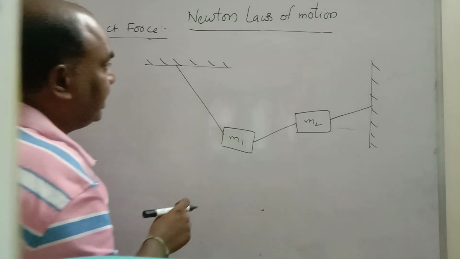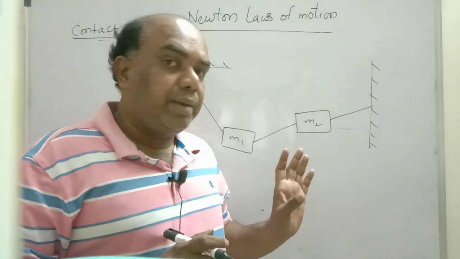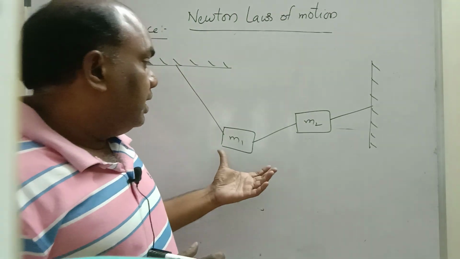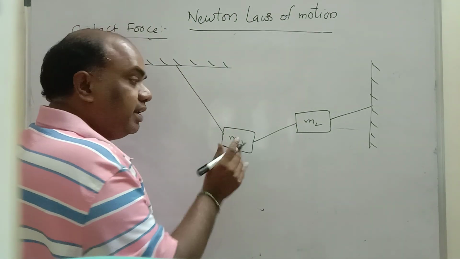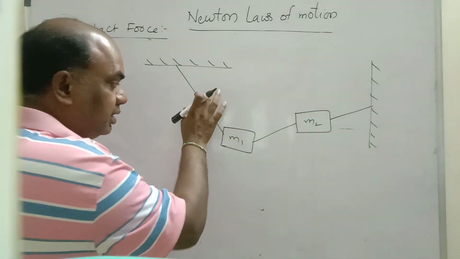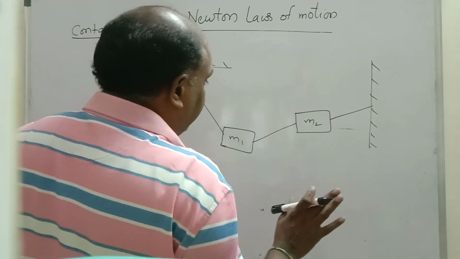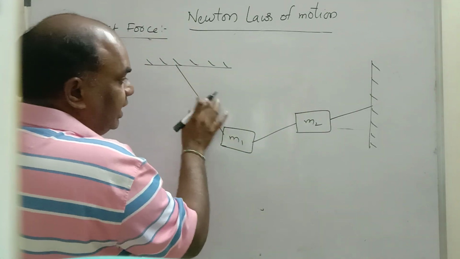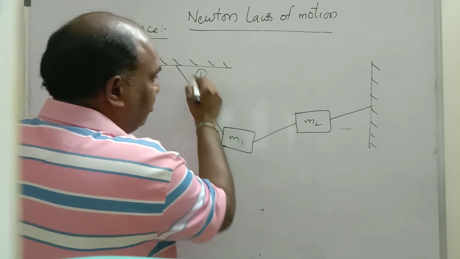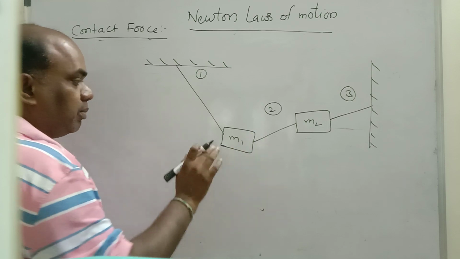See children, see this diagram. Write the number of forces acting on the body. What type of forces are acting on the body? Here there is no contact surface, so there is no normal. Only 3 different strings are present, or 3 different rods. String or rod, both are the same, you can consider anyone. This is string number 1, this is string number 2, this is string number 3. So 3 different tensions are present.